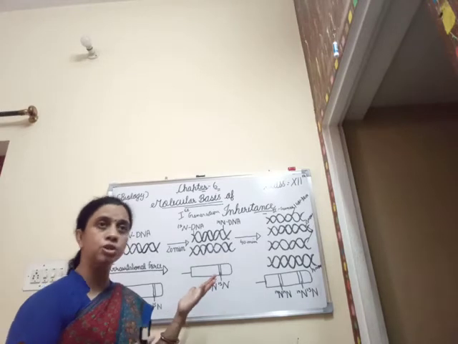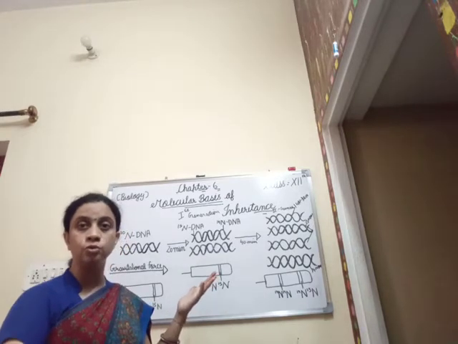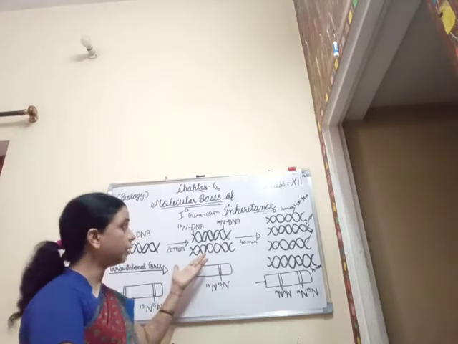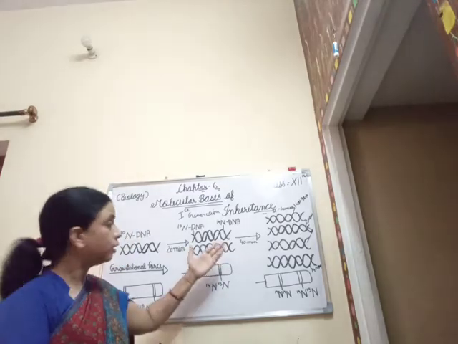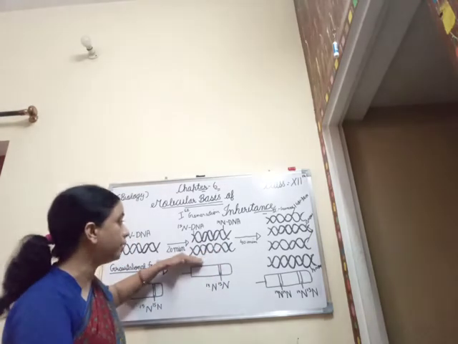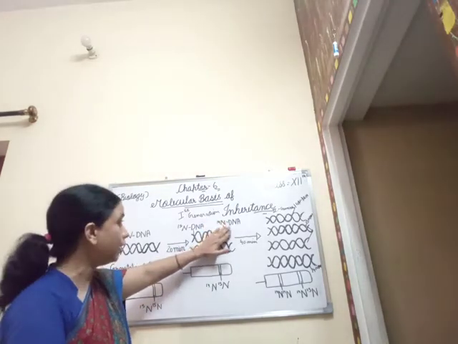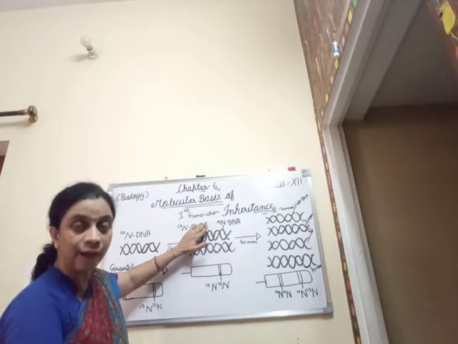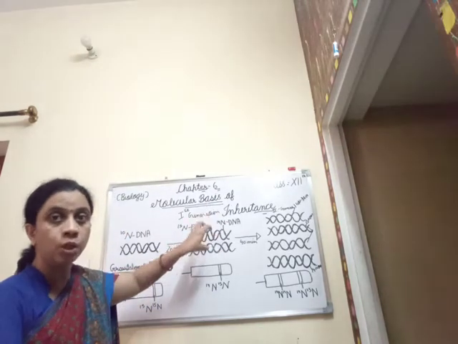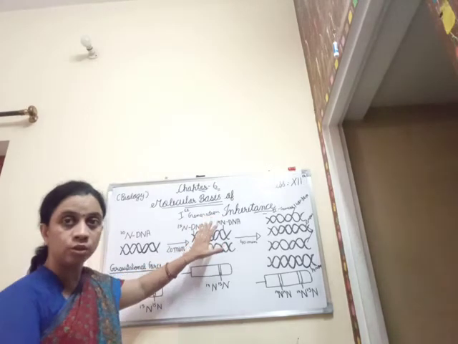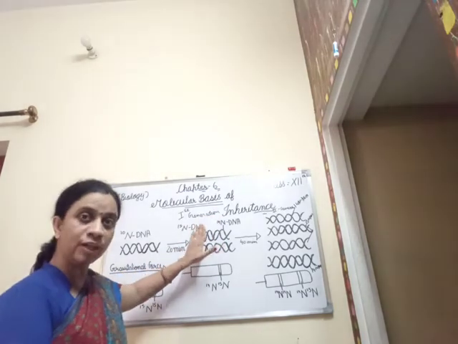In this method, cesium chloride was used as a density gradient, and the DNA observed was in the form of hybrid DNA. That is, it was a mixture containing both 14N DNA and 15N DNA.